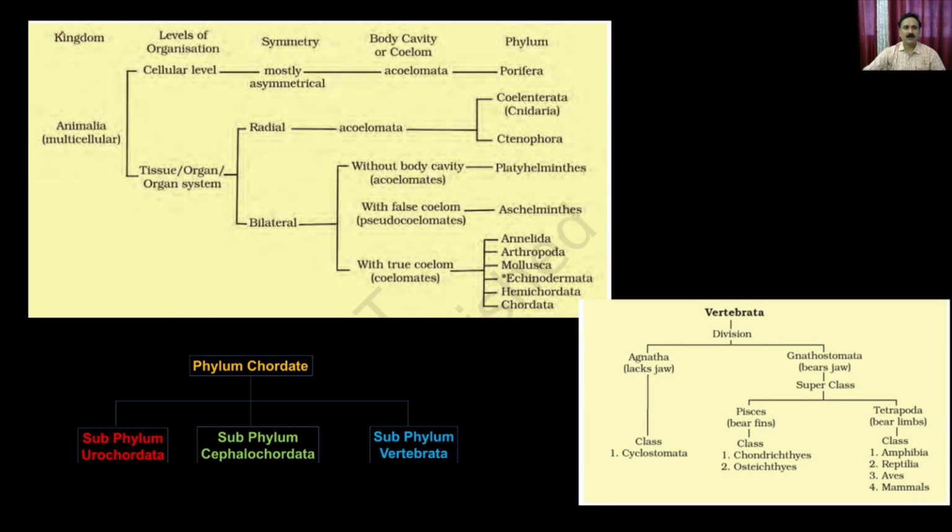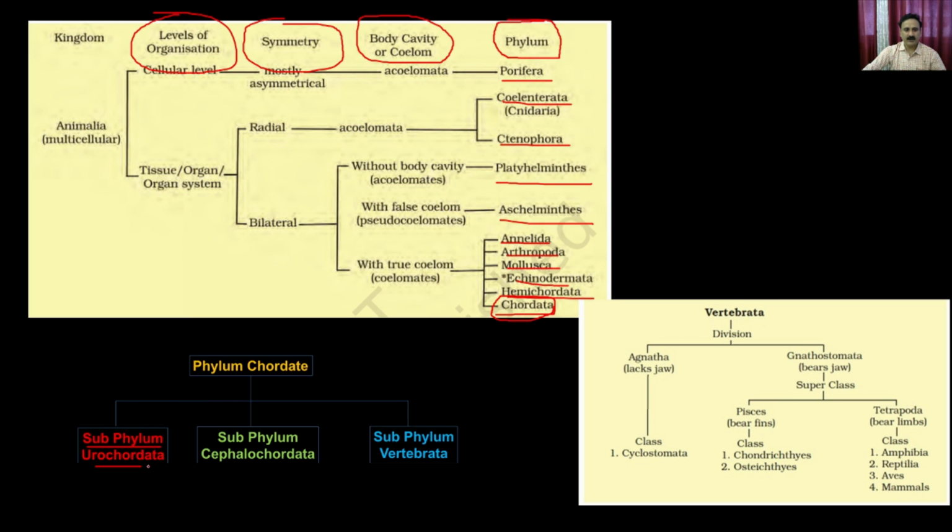So we have used the level of organization, we talked about symmetry, we talked about the body cavity, and on that basis we have classified the animal kingdom into different phyla. We discussed Porifera, Coelenterata, Ctenophora, Platyhelminthes, Aschelminthes, Annelida, Arthropoda, Mollusca, Echinodermata, and Hemichordata. And when we discussed the Chordata, we said that Chordata is a very big phylum. So this phylum is divided into three subphyla: the subphylum Urochordata, subphylum Cephalochordata, and the subphylum Vertebrata.